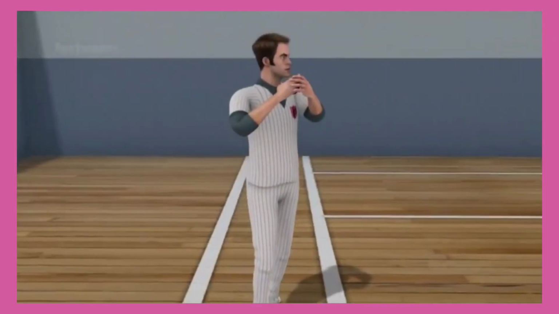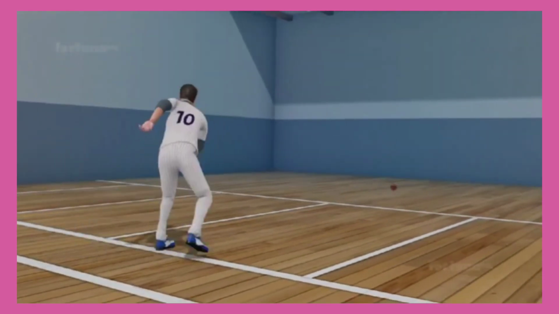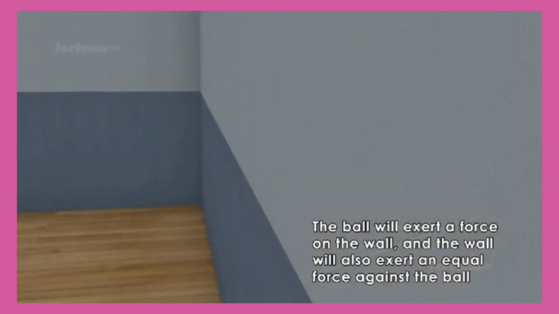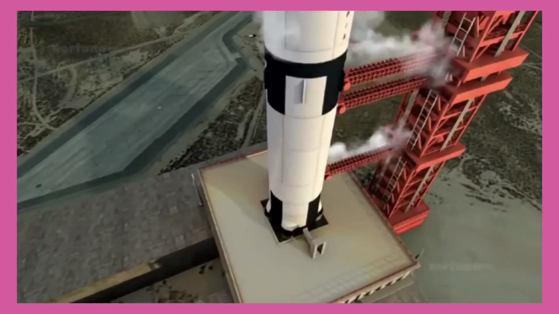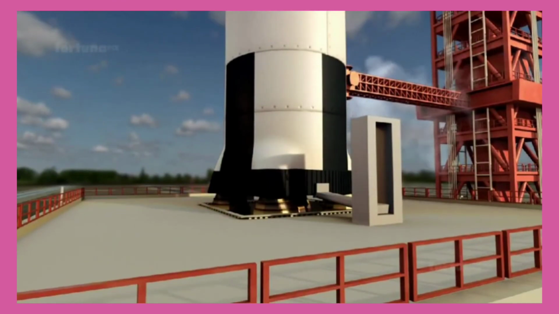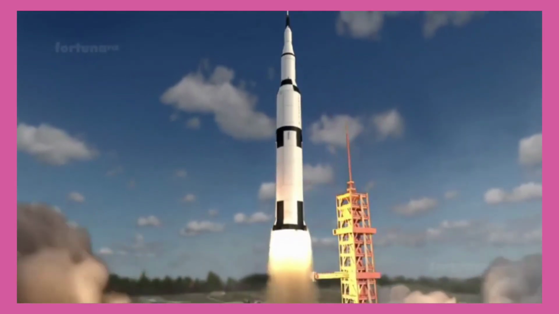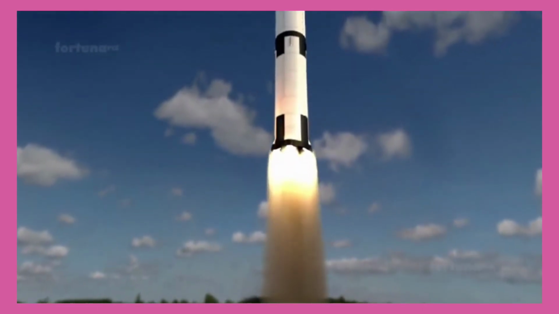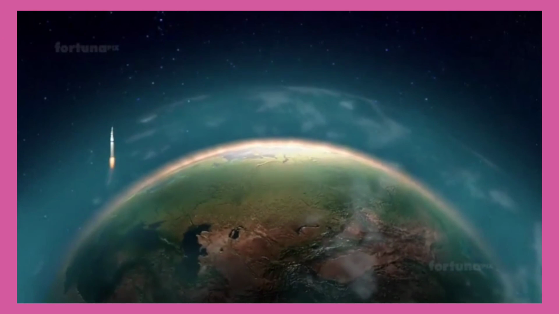We can also see the third law in action. If we throw a ball against a wall, the ball will exert a force on the wall, and the wall will also exert an equal force against the ball. Another example can be seen in the takeoff of a rocket or a space shuttle. As it lifts off, the rocket engine expels gas at a high velocity towards the ground. The Earth will exert an equal but opposite force on the gas, and the rocket will accelerate into space in the opposite direction of the expelled gases.